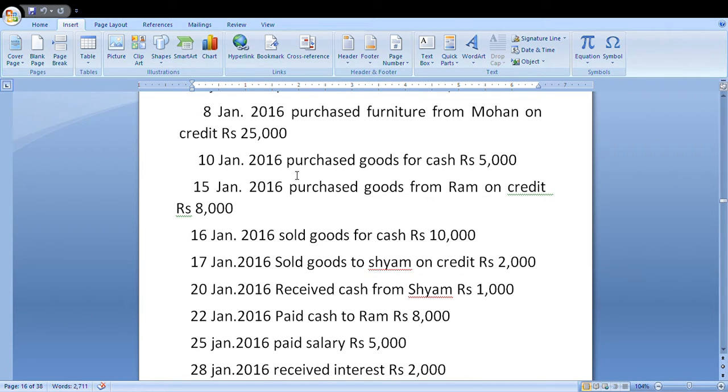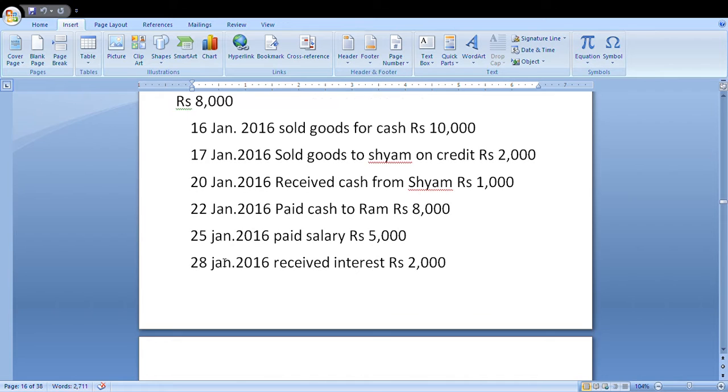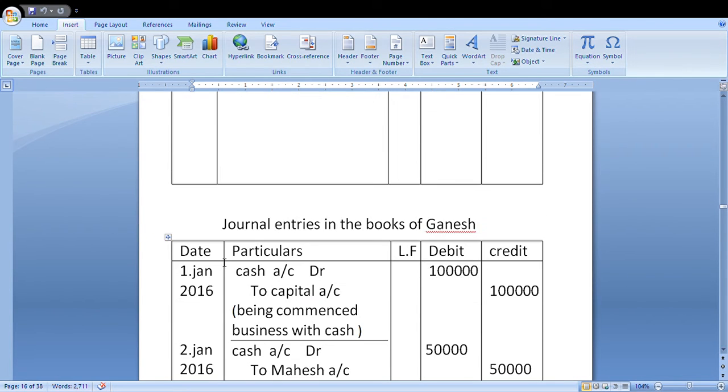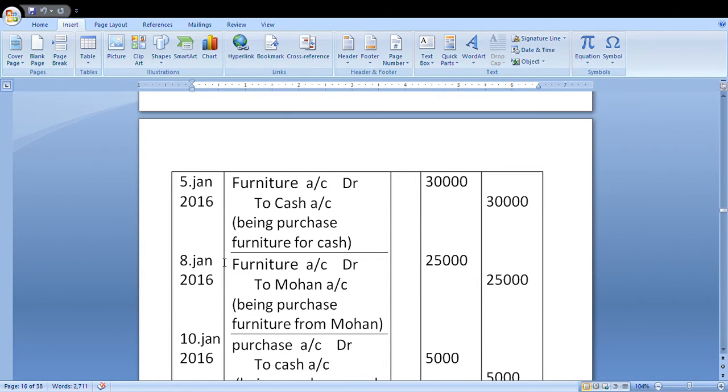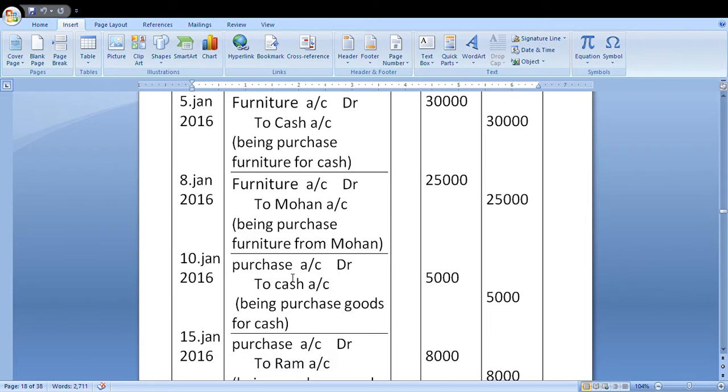Purchase account is debit, cash account is credit. Purchase account debit to cash account, being purchase goods for cash. Amount in debit column, credit column. This entry is over.